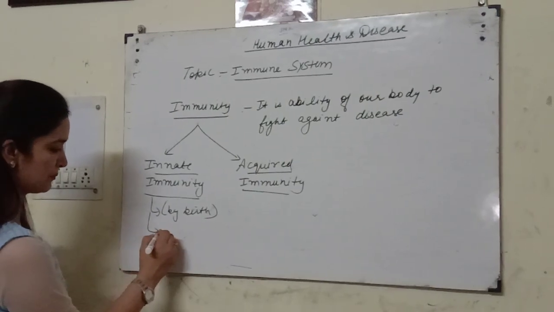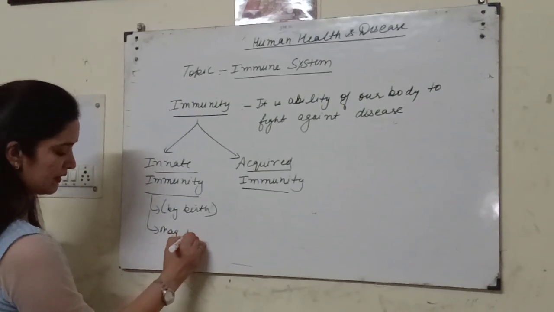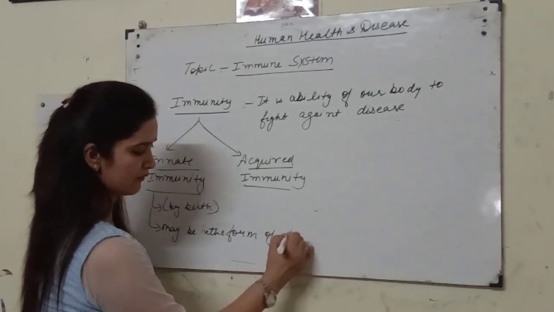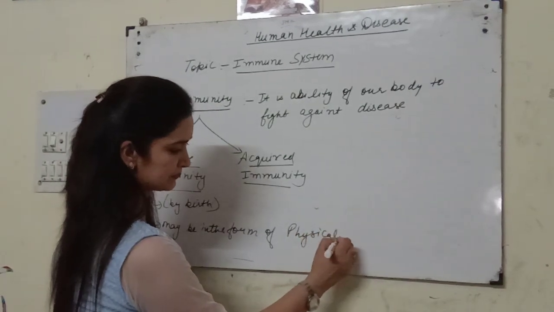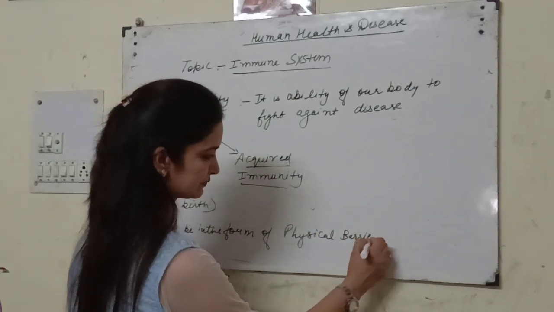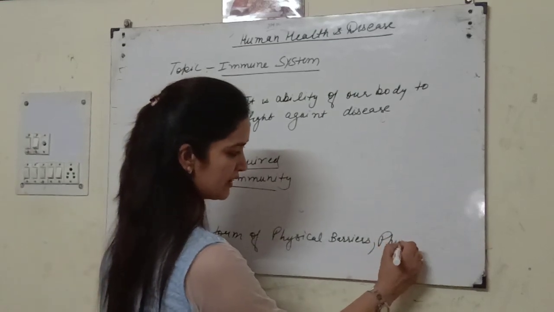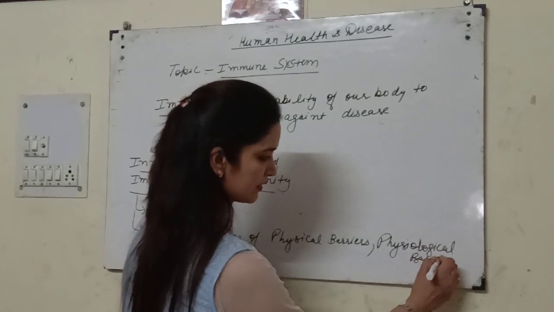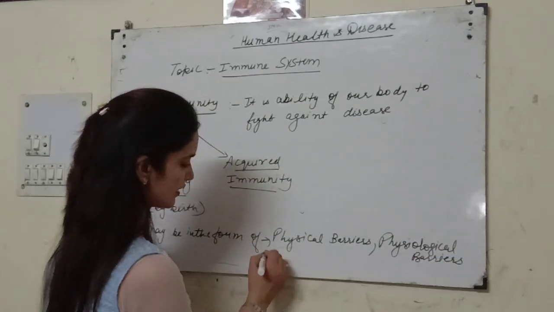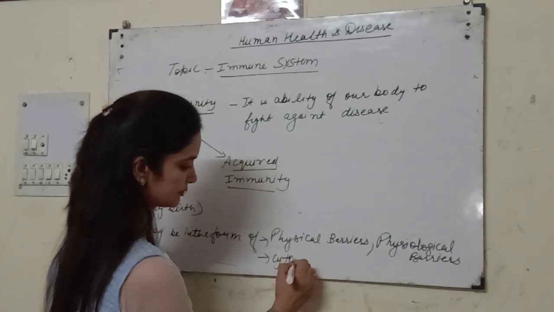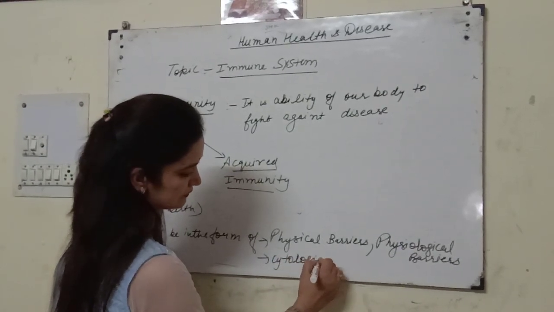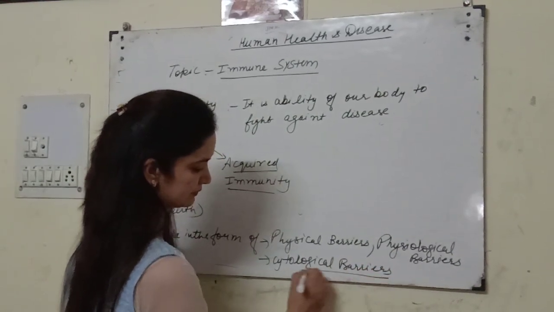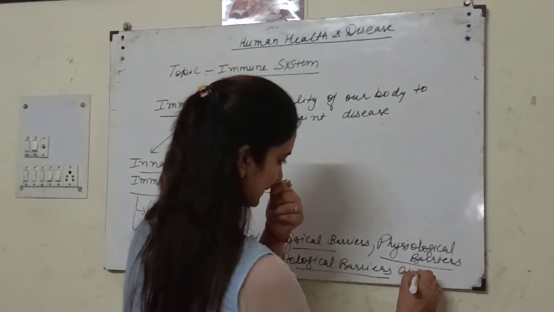Maybe in the form of physical barriers, physiological barriers, cytological barriers, etc. Alright.